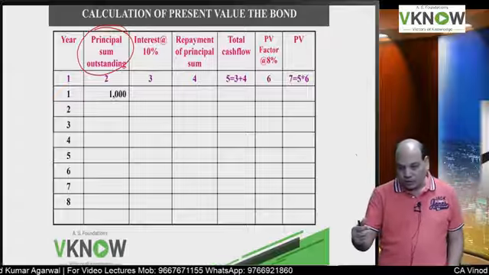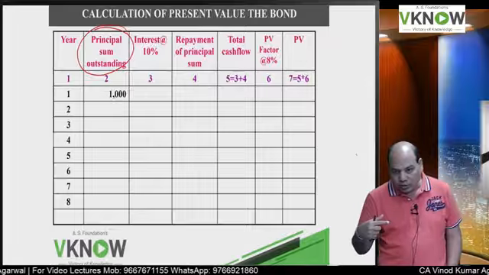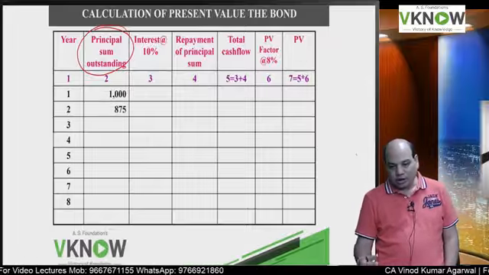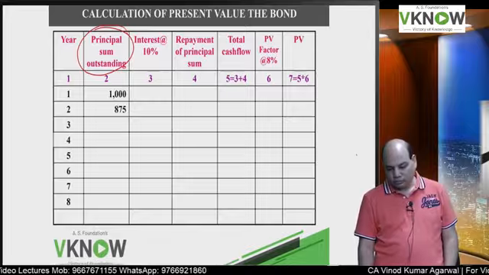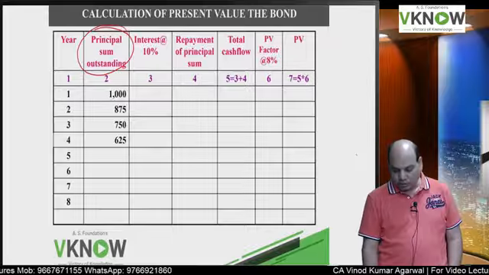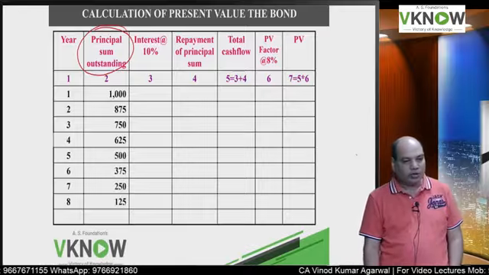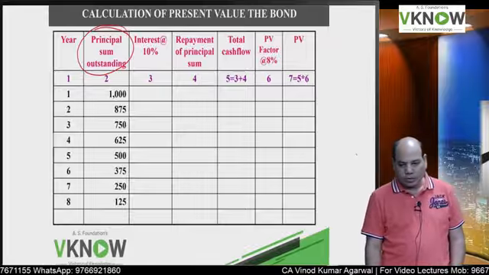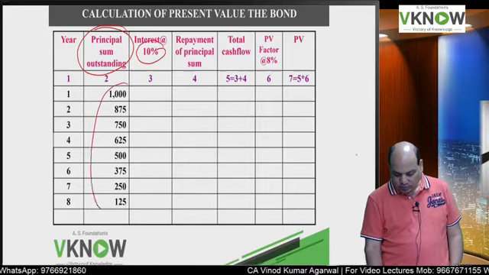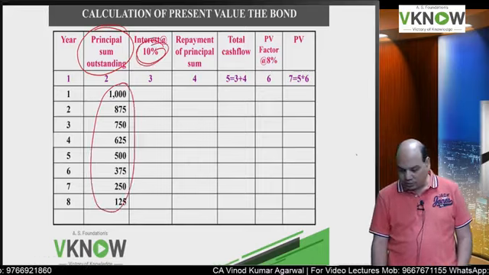So once you pay 125, next year the principal balance will reduce by 125. So it will be 875. Again reduce 125, 750. Again reduce 125, 625, 500, 375, 250 and 125. Okay. Use these numbers and calculate 10% interest, which is very easy.